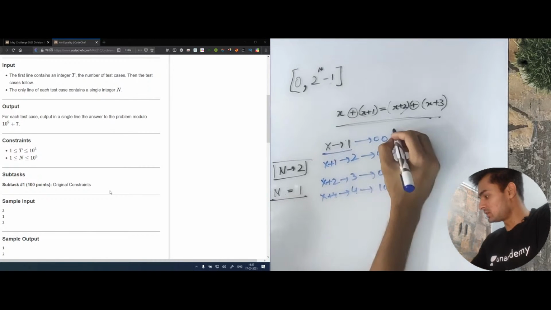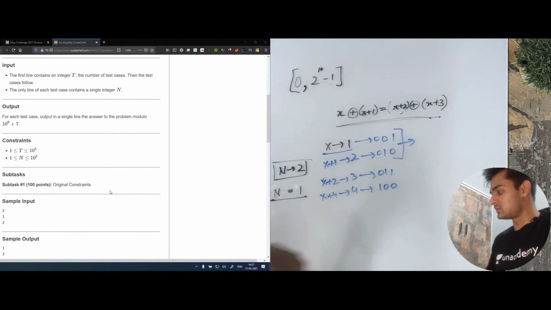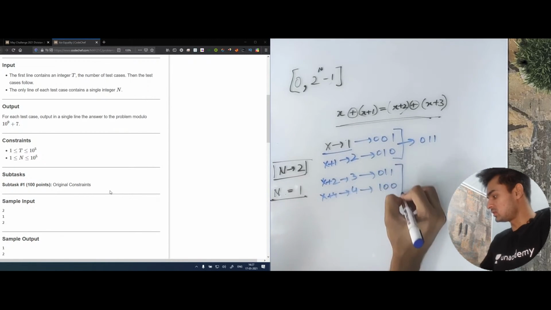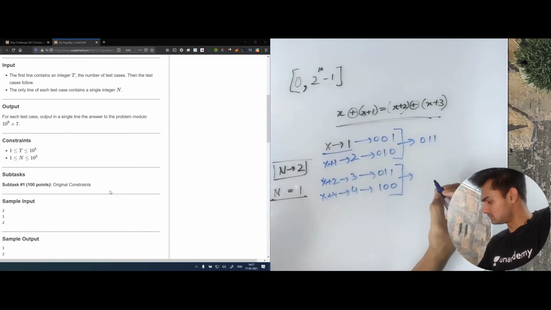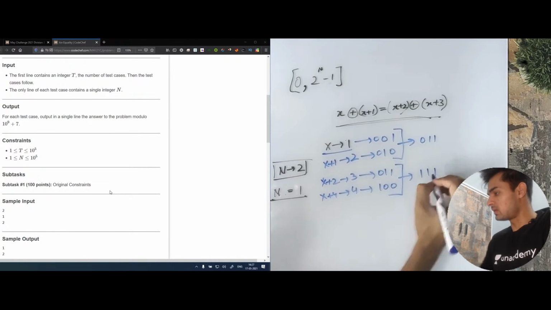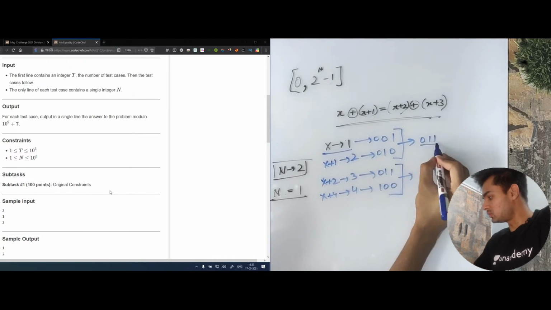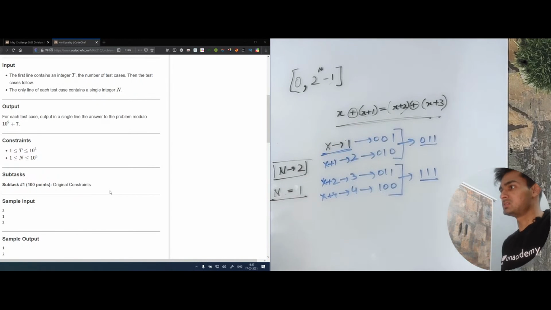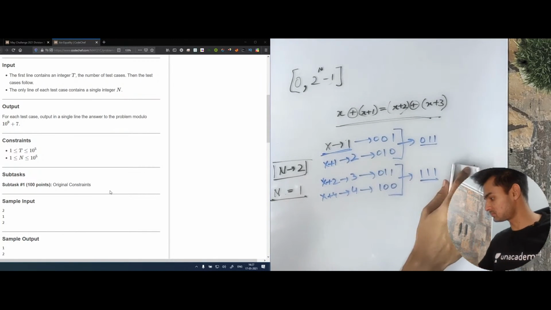Now let's find the XOR of these two values. The XOR of these two values is going to be 0, 1, 1. The XOR of these two values is going to be 1, 1, and 1. Since you can see that both these values are not equal, that means for x equal to 1, this condition does not satisfy. Okay. Now let's move on to x equal to 2.